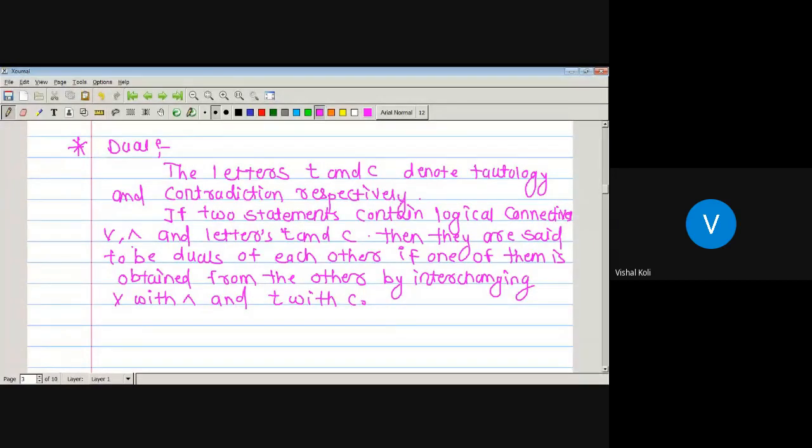Such types of statements are called the dual of each other.